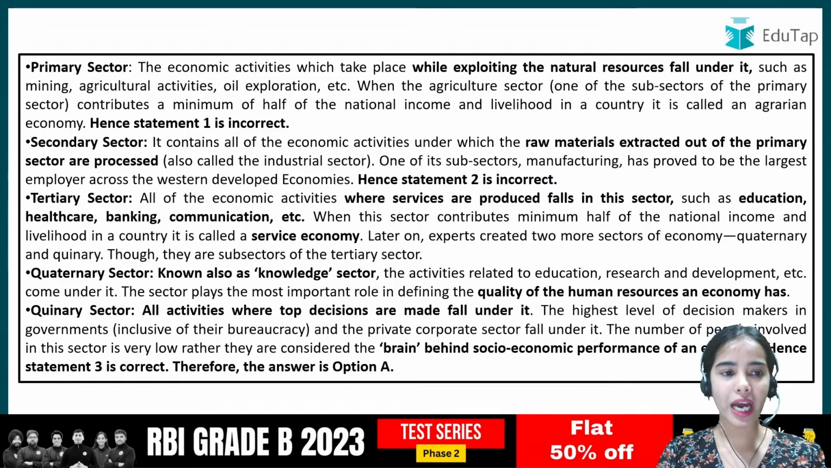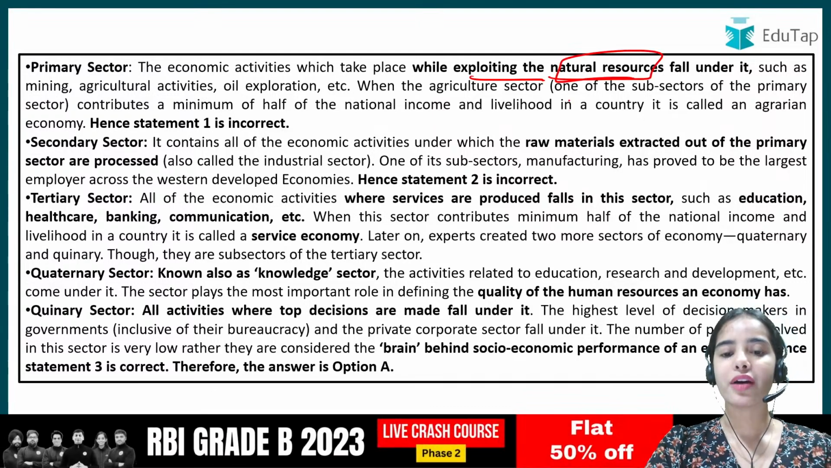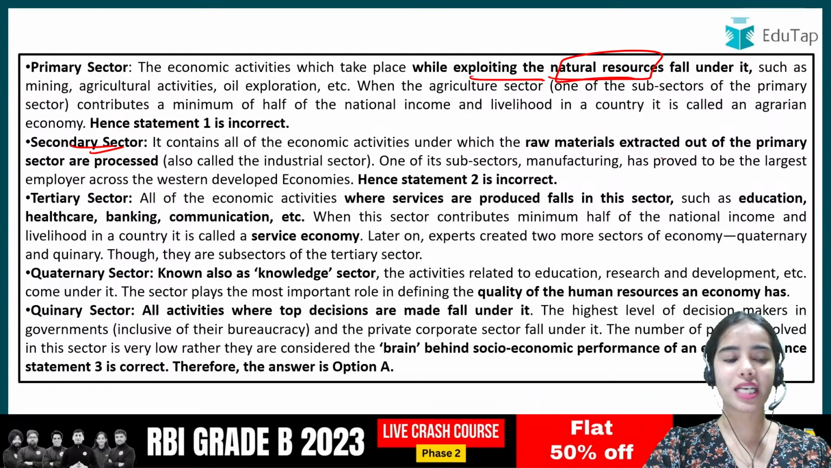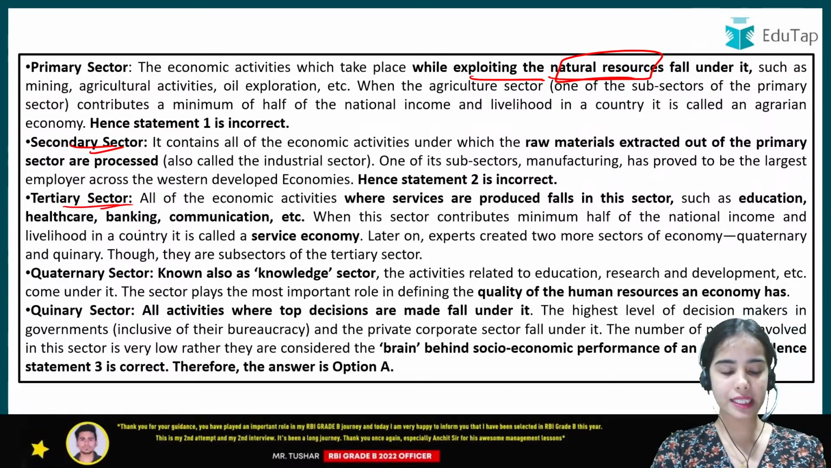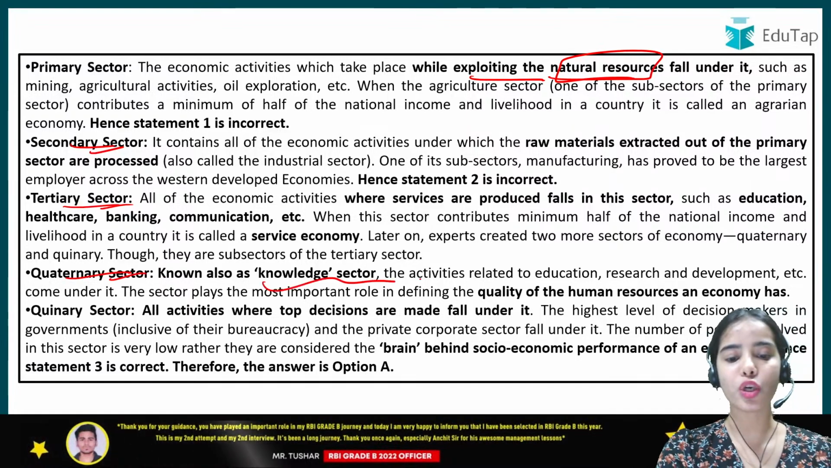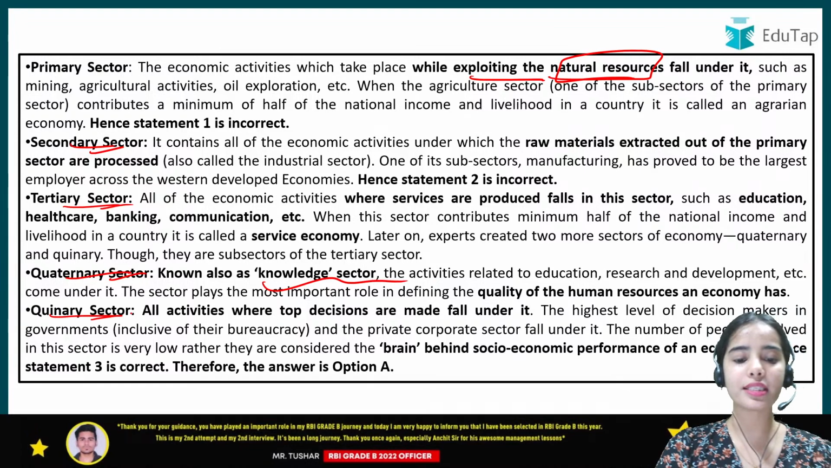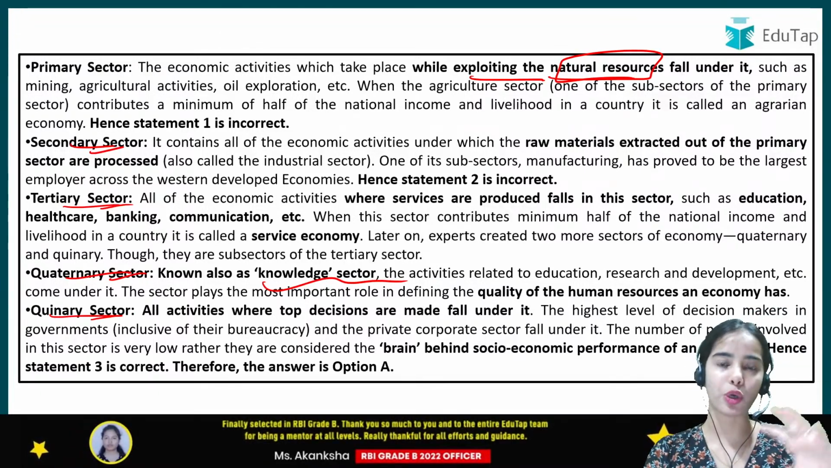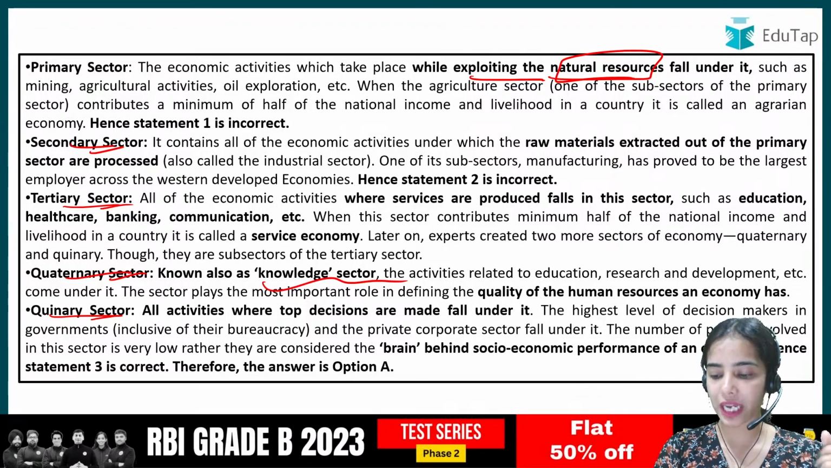Okay. So the primary sector exploits the natural resources for the production. Secondary sector processes as well as manufactures the goods and services. Tertiary sector provides the services. Quaternary sector is the knowledge sector. Research and development happens in the quaternary sector. Quinary sector is related to the top decision making authority or the top management. Okay, the brain behind the socio-economic performance. So A was the right answer.